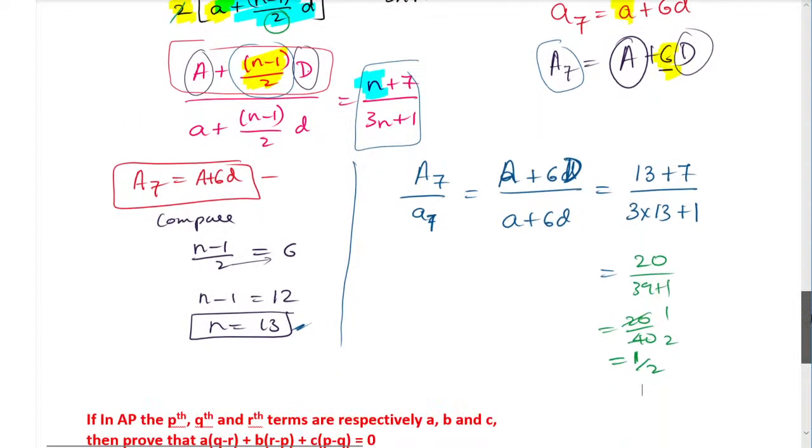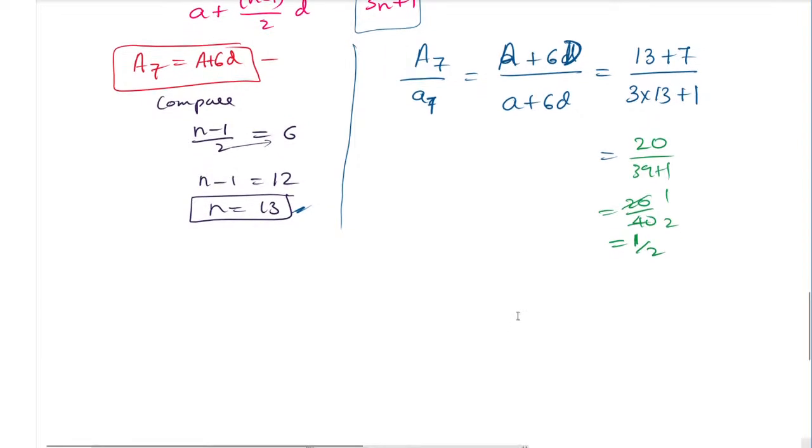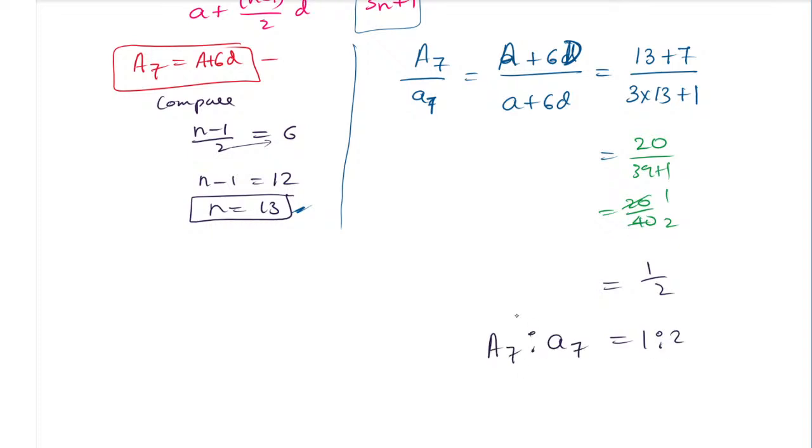The problem here is only one thing: how to find the n value, because we don't actually know the n value. That n value is required. So the ratio will become 1 by 2, 1 is to 2, that is capital A7 to small a7. Clear?